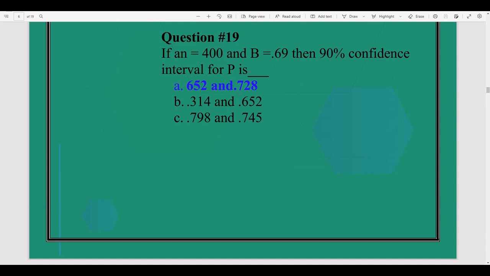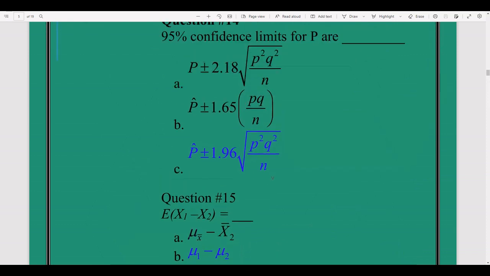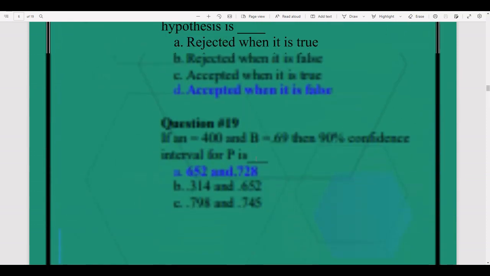Question number 19. 95% confidence interval for proportion. We can calculate this by using the formula, and this is its answer. You can calculate this 95% confidence interval for p by putting values in this formula: p plus minus 1.96 square root of p q over n.